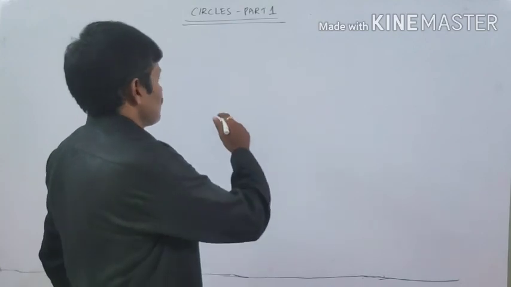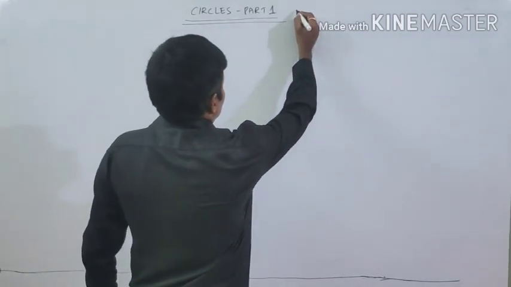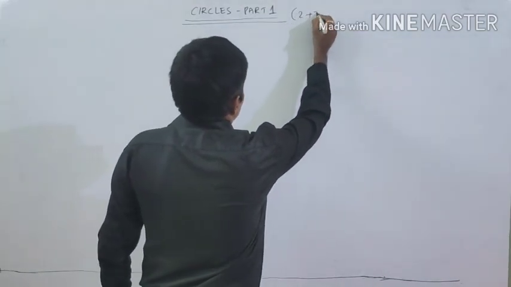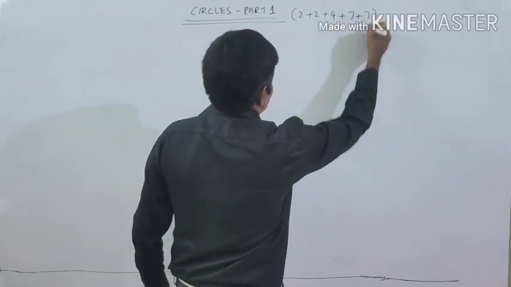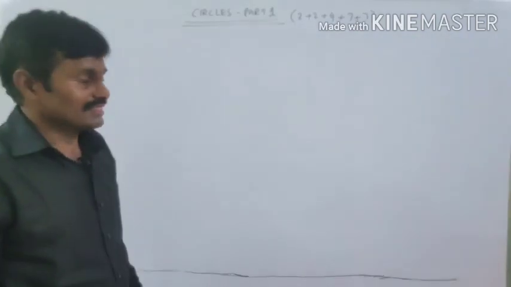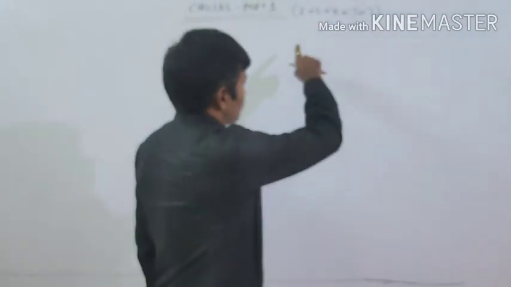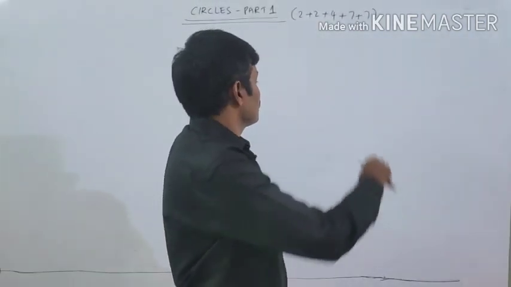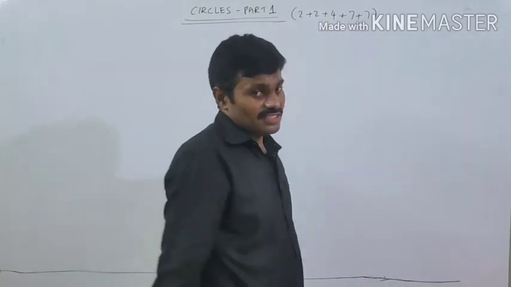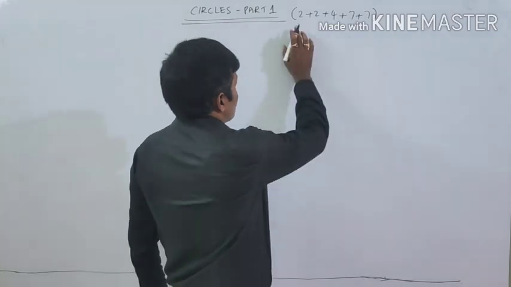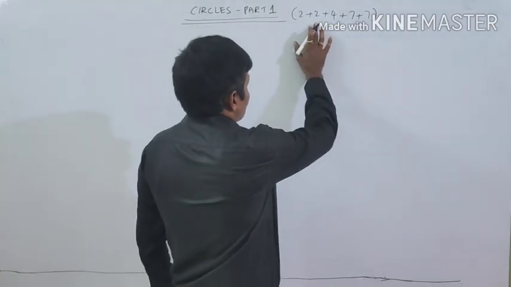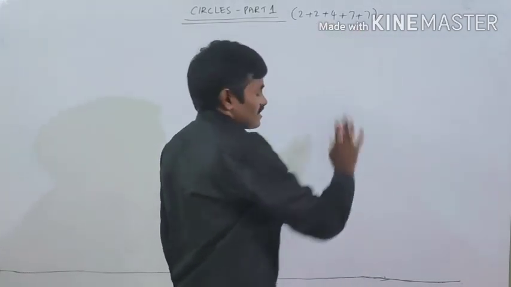In circles part 1, it has two very short answers, one short answer, and two essay questions. Like this pattern in the blueprint, they may ask questions from circles. Two very short answers, one short answer, two essay questions.